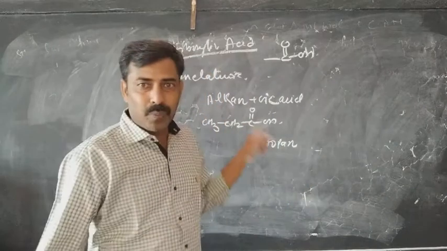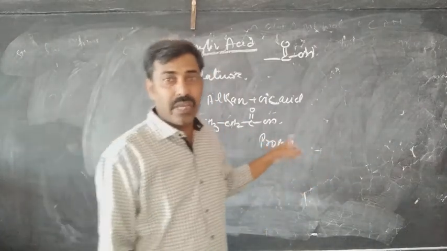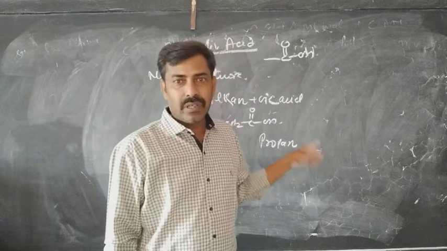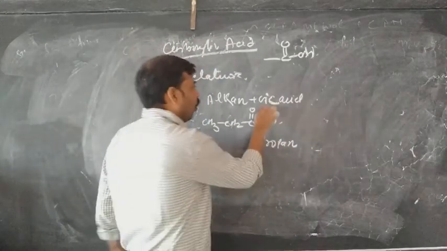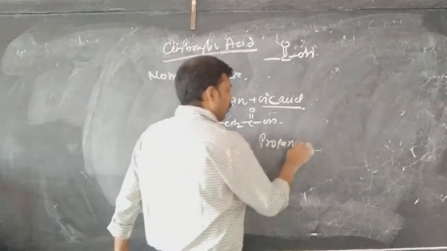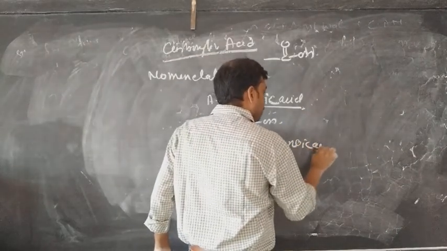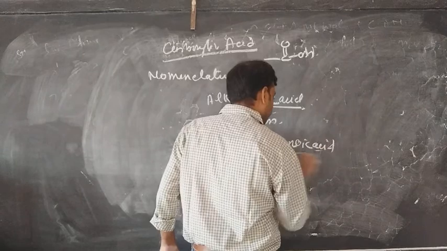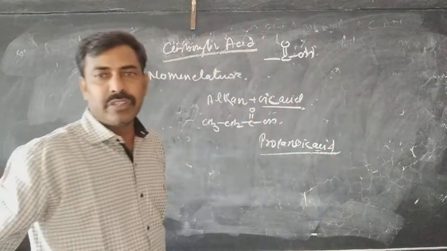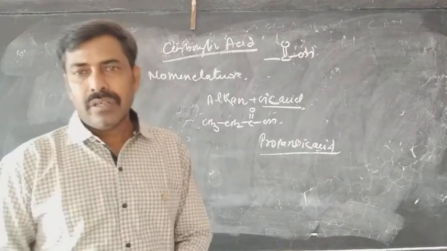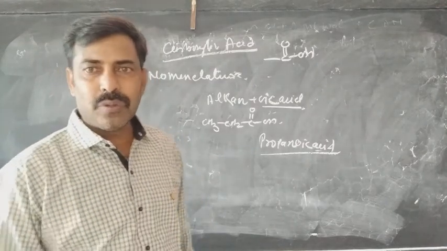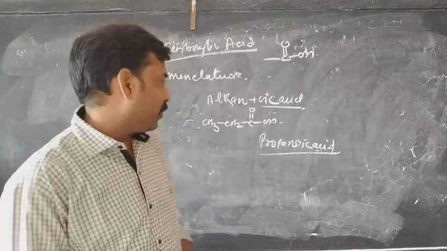Normally when we write propane, we write the spelling PROPANE. But here we will remove the E, and now we will add oic acid, that is propanoic acid. There will be no space between them. Then the name is the alkanoic acid. You can take some other examples from your book, and if there is any problem you can contact me.